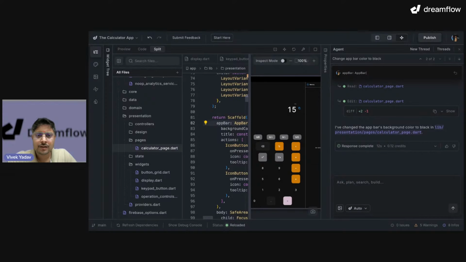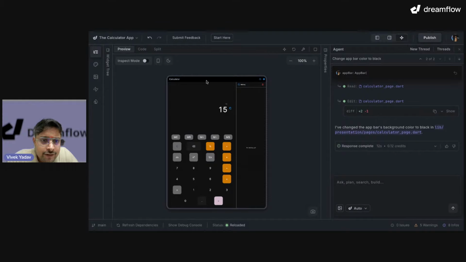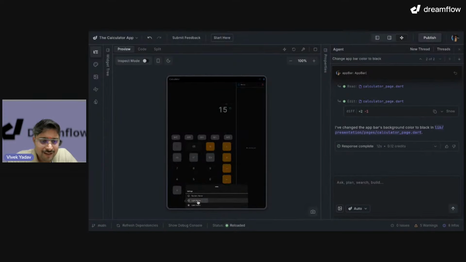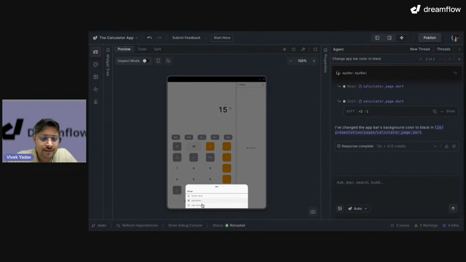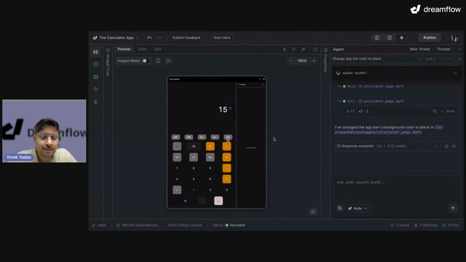Okay. Oh wow. So here we can see that now this is black and this is better. This is much better than before. Even light. Okay, for light it isn't good, but for dark it is really good. Okay. Let's focus on the dark one.